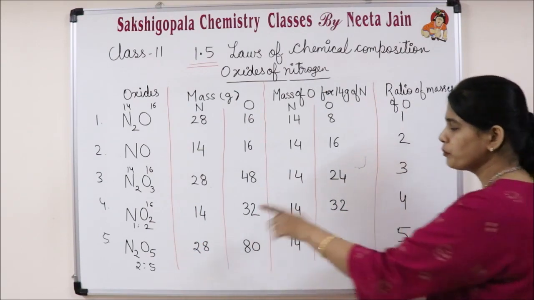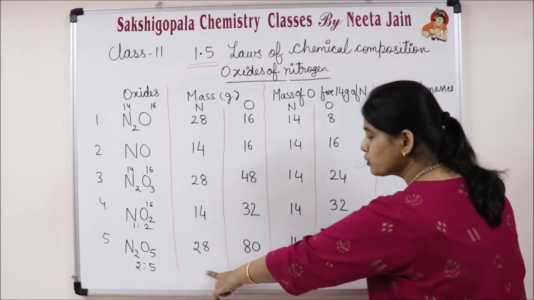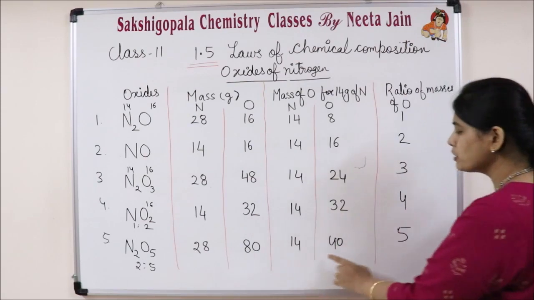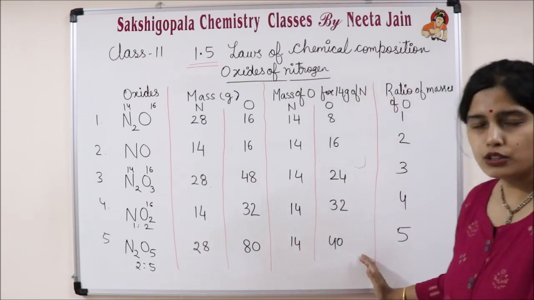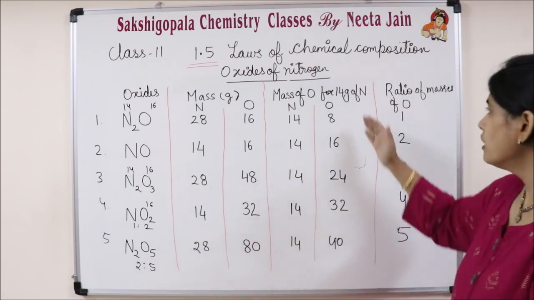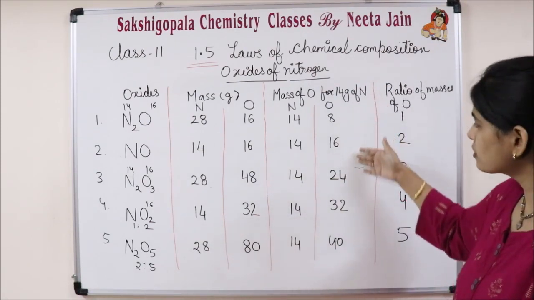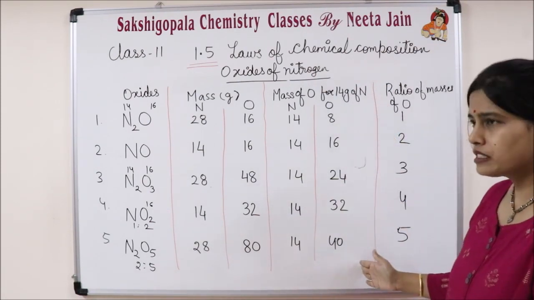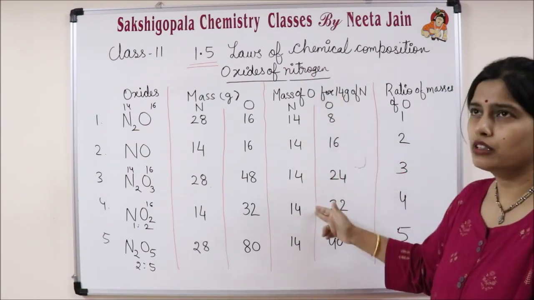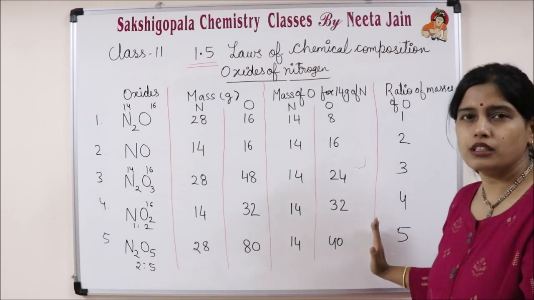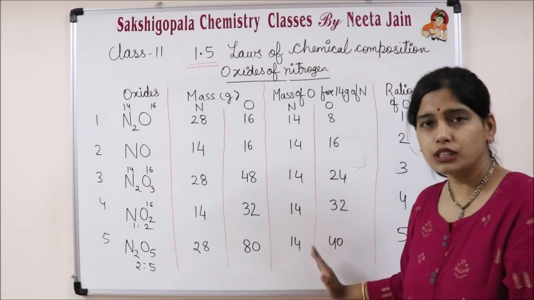Then 28 again divided by 2, and 80 divided by 2 is 40. So in the third column you got the different masses of oxygen which combine with a fixed mass of nitrogen.